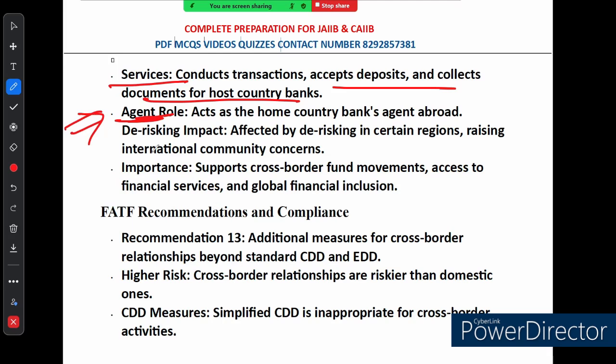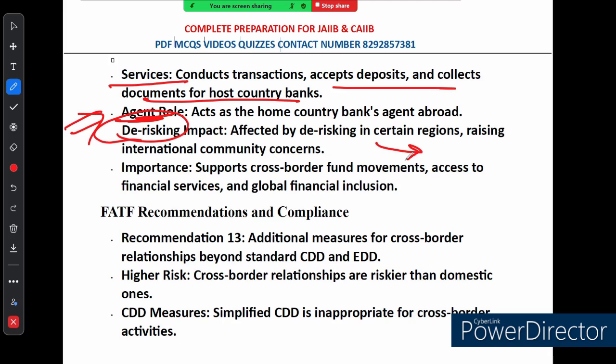Now let's talk about the impact of de-risking. Let's talk about something that has been affecting correspondent banks in certain regions, and that is de-risking. What is de-risking? De-risking happens when banks decide to stop offering services in regions they consider too risky.